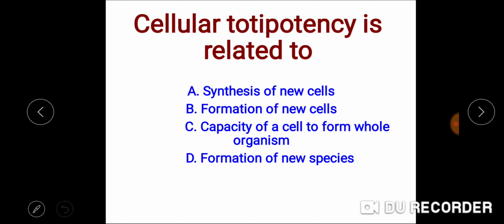Cellular totipotency, as I mentioned in the previous lecture, is the capacity of a cell to form the whole organism. So the correct answer is C. Synthesis or formation of new cells occurs by means of cell division, and the formation of new species is called speciation.